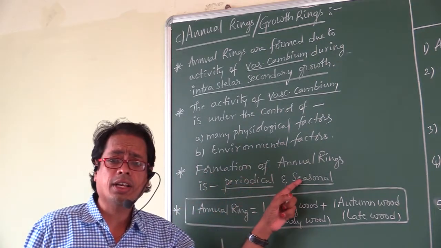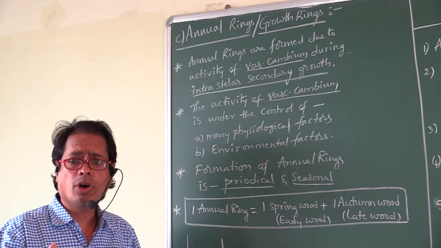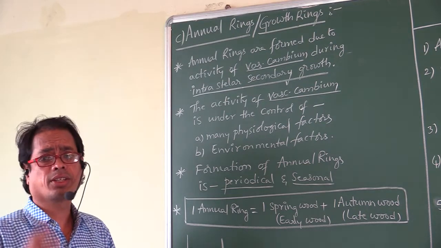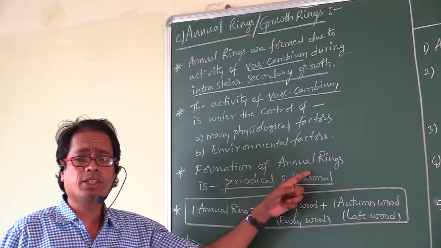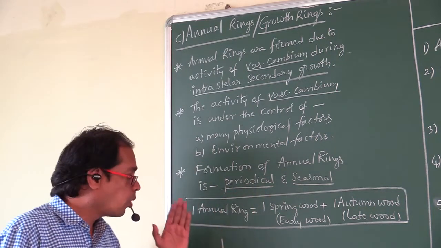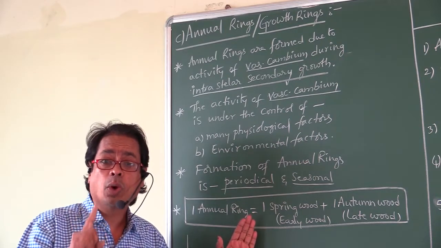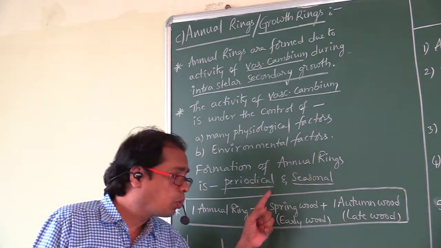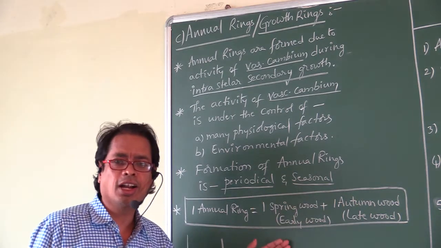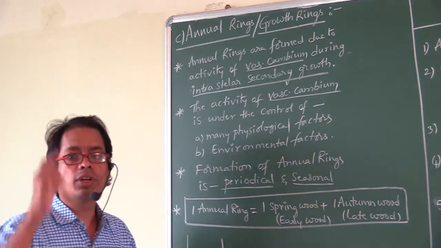Formation of annual rings is periodical and seasonal. That is, it depends upon some periods. It depends upon seasons. So the formation of annual rings is periodical and seasonal. One growth ring contains one spring wood and one autumn wood. Spring wood is also called early wood. Autumn wood is also called late wood.